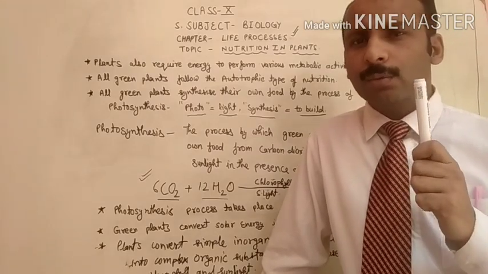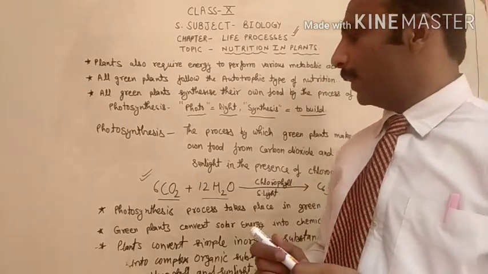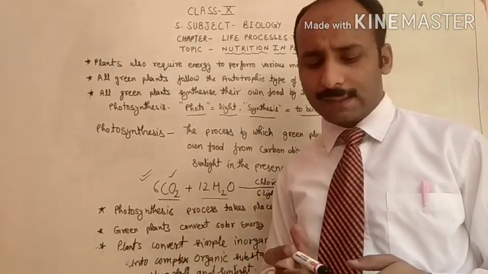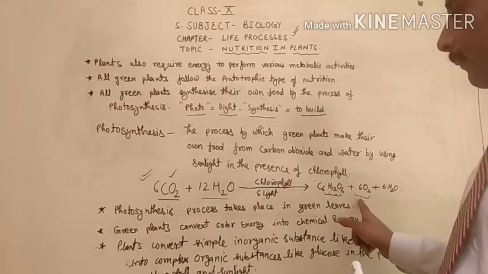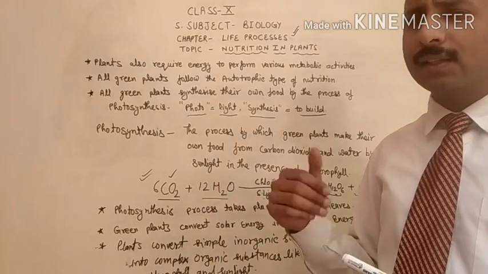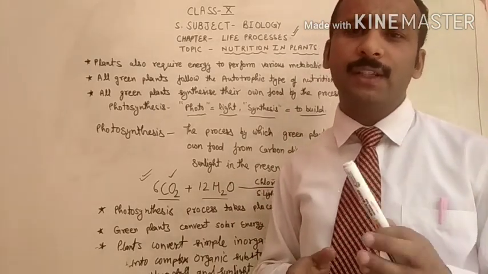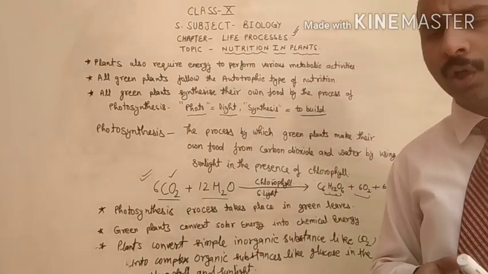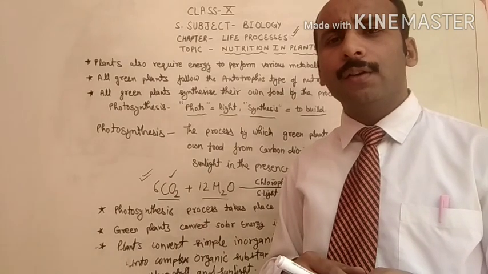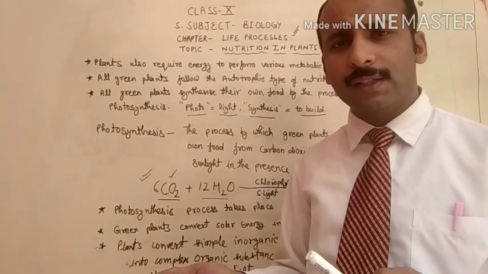Concentrate on my words: during respiration, not photosynthesis, plants take in oxygen and release CO2, but plants absorb CO2 in the process of photosynthesis and release oxygen. It means during the daytime, when sunlight is present and photosynthesis is going on, in that duration plants take CO2 from the environment and release oxygen.